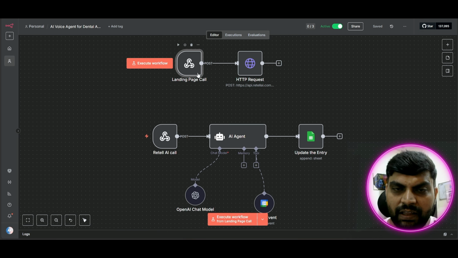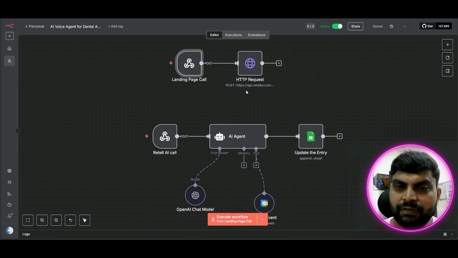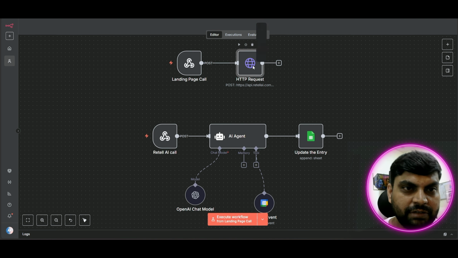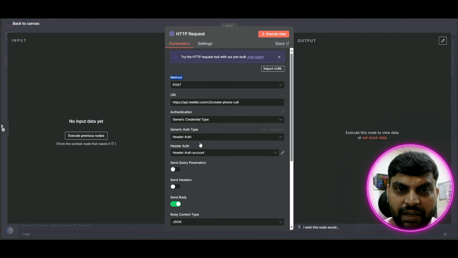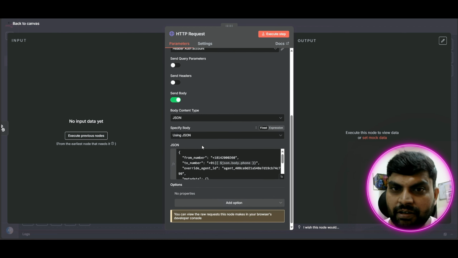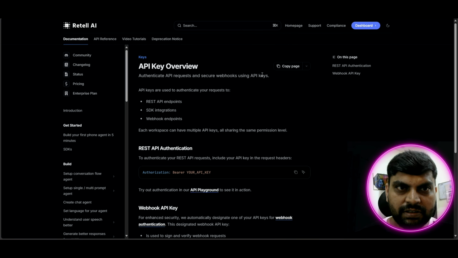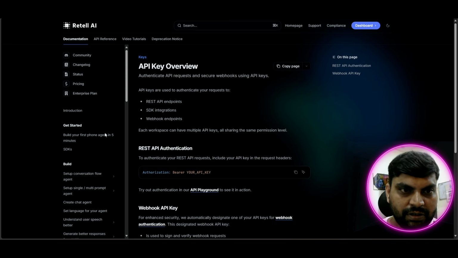This is the webhook URL which is getting a request. Once you submit the form, this webhook URL listens to that particular request and captures it here. After that, it sends an HTTP request to Retell AI, this API. I'll also show you what this Retell AI is all about. So let me open it. Okay, this is the API we can see here. So we have come here.